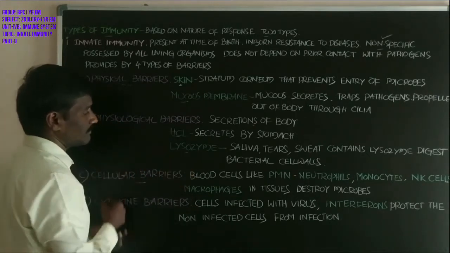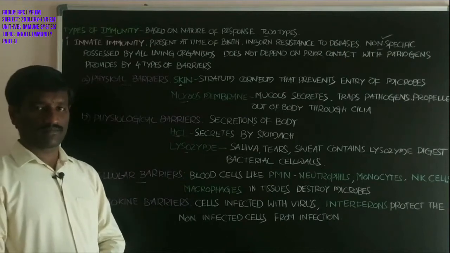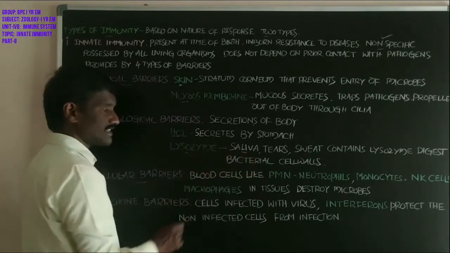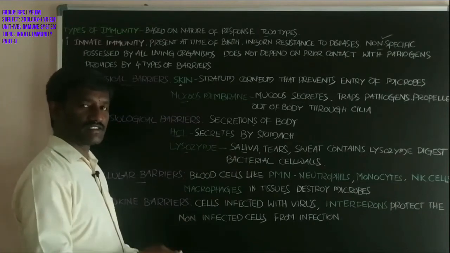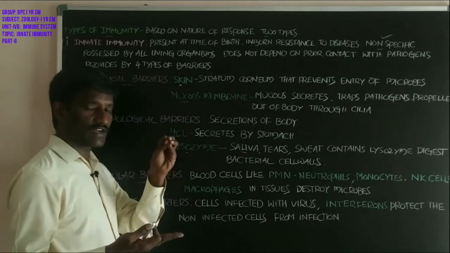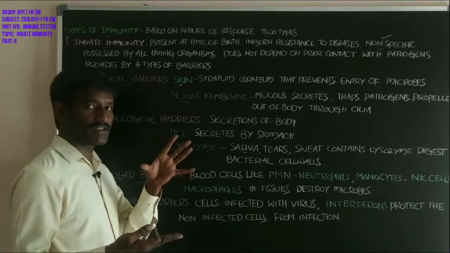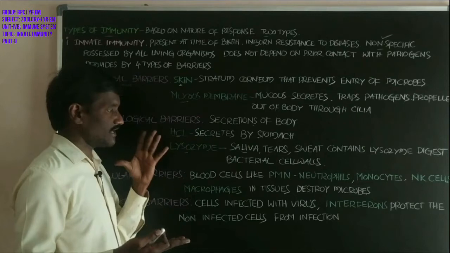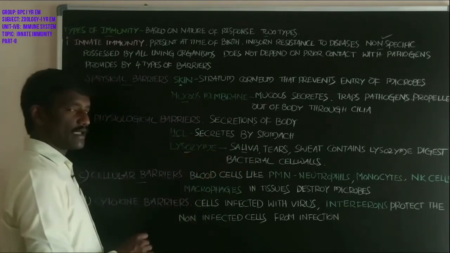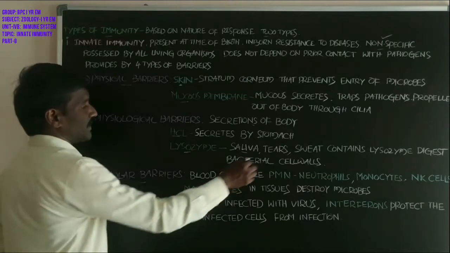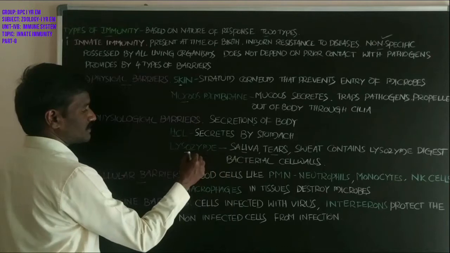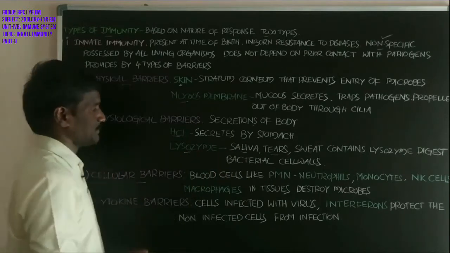And lysozyme, students, is present in the saliva. Saliva is secreted from the salivary glands, three pairs of which are present in human beings. Saliva also contains the lysozyme enzyme. Next, tears are secreted from the lacrimal glands, and they also contain lysozyme enzyme.